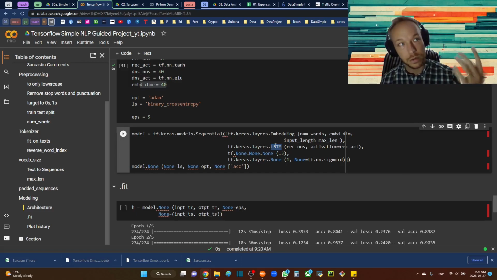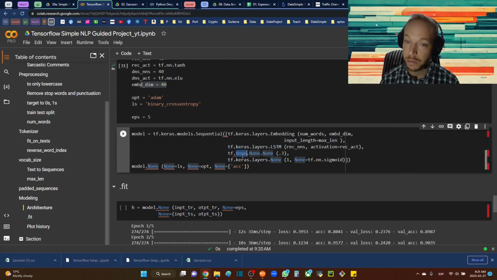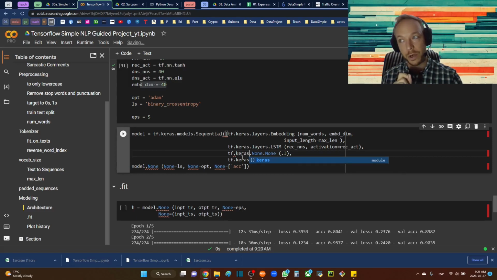So you could do LSTM, you could do simple RNN, GRU would also work here as well. Just see which one works best. I usually use LSTM for text. It usually works good. I find simple RNN is a good recurrent layer to use on maybe spreadsheet type of data, financial data. Sometimes it works better than the LSTM. LSTM is really good on text though.